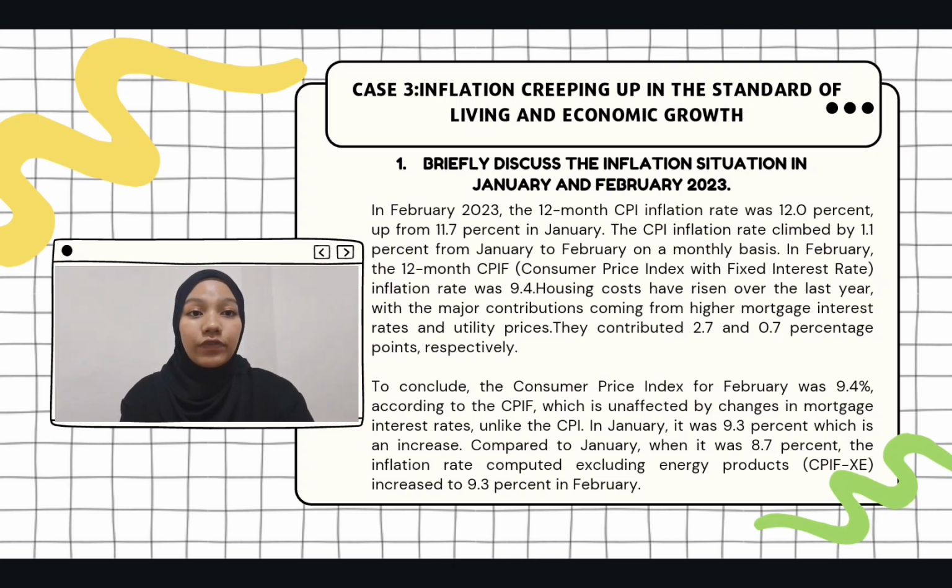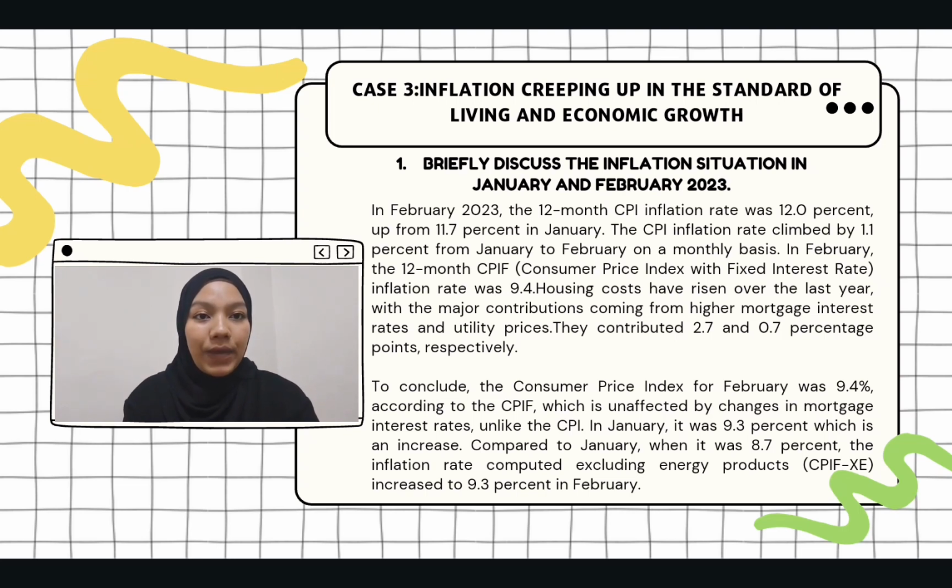Now, I will proceed for the case study 3. For the question number 1 of case study 3, the answer is in February 2023, the 12-month CPI inflation rate was 12.0%, up from 11.7% in January. The CPI inflation rate climbed by 1.1% from January to February on a monthly basis. In February, the 12-month CPIF, Consumer Price Index with fixed interest rates, inflation rate was 9.4.